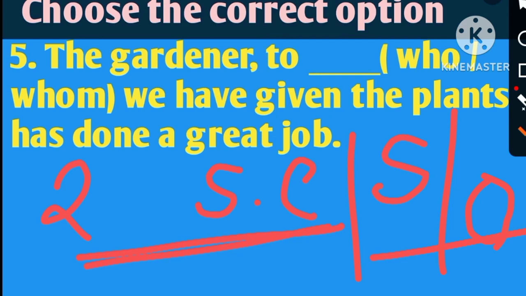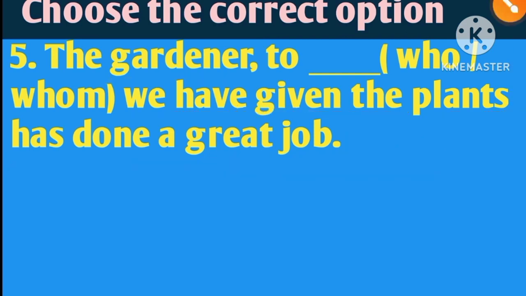Here you can see the gardener is the subject, and has done a great job is the predicate of the main clause. And we have given the plants, this is the subordinate clause, and we have to use one relative pronoun here.